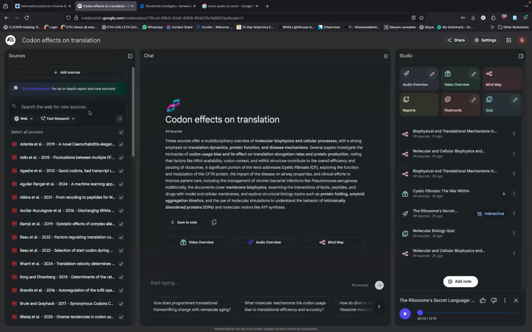And then you can see here, here are my sources. Here's the summary. And now I can do a chatbot down here and I can click any of these. It takes a little bit of time to generate the output. Let me get rid of this thing. Go away. And now I have the audio overview. So I'm going to play a little bit of the audio overview.